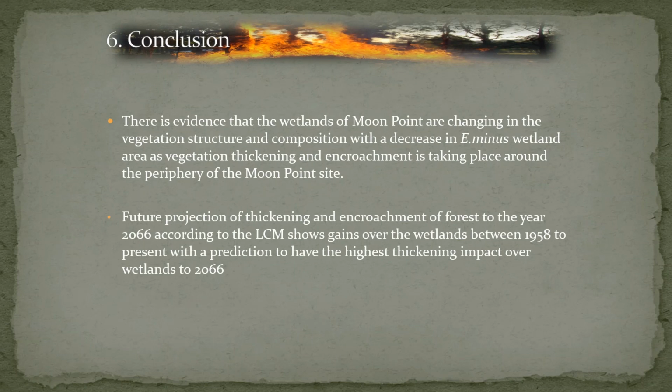Which leads me to the conclusion that with these changes in the dynamics of fire and fire regimes on the island, there is definite evidence that the wetlands at Moonpoint are changing, and that the vegetation structure and composition is showing a decrease in Empodisma minus. So the Empodisma minus wetlands, or wire rush, is definitely decreasing, and there's an increase, thickening and encroachment taking place around the peripheral areas of Moonpoint. Our future projections show that thickening and encroachment of forest by the year 2066 over the wetlands is definitely, well, I shouldn't say definitely, but it has the probability and possibility of occurring with the present fire regimes as they are.